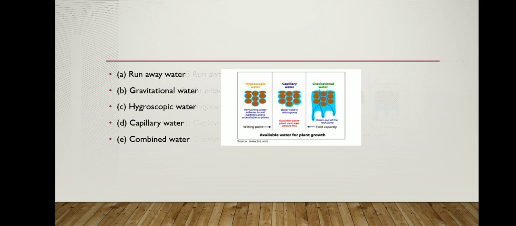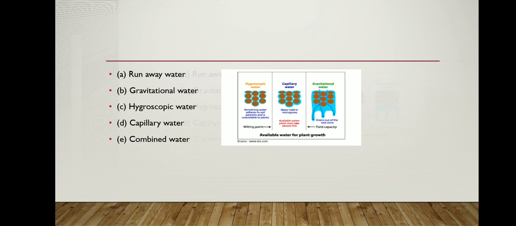The next type of water is hygroscopic water. Hygroscopic water is water which is held by the surface forces of the soil particles as a result of cohesive and adhesive forces. It cannot be easily removed by the plants. Then next we'll see the capillary water. The capillary water in the soil is mainly held between the pore spaces of the soil particles, forming a system of capillaries. This is the source of water which is available to the plant roots.